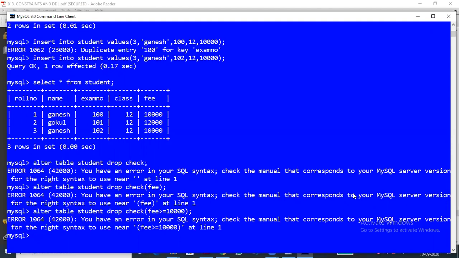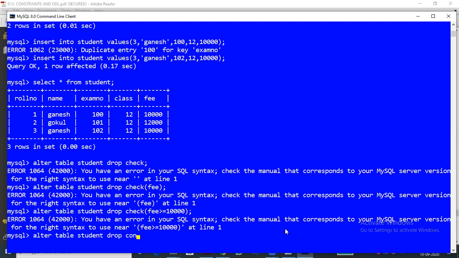Okay, sir, let me type the syntax. ALTER TABLE. Let me try again. Here I got one query: we have to mention the constraint. So ALTER TABLE, table name, that is student, and then DROP. We need to drop the thing.